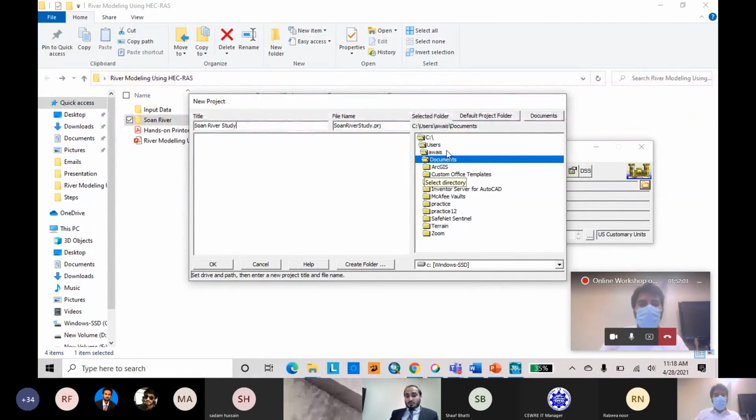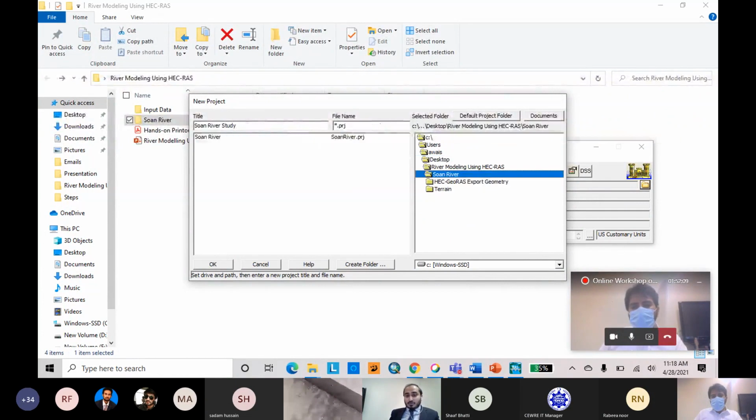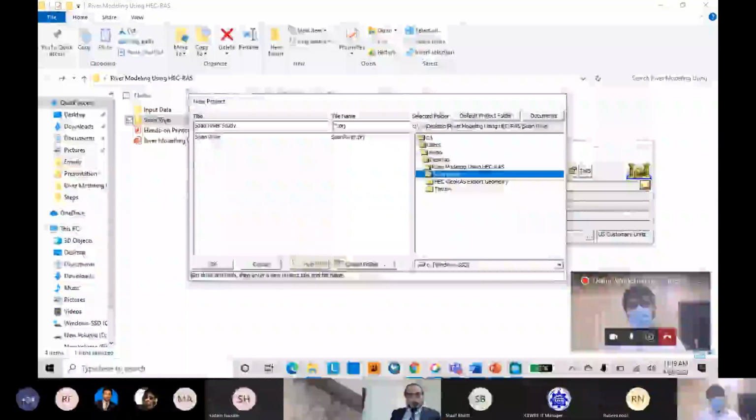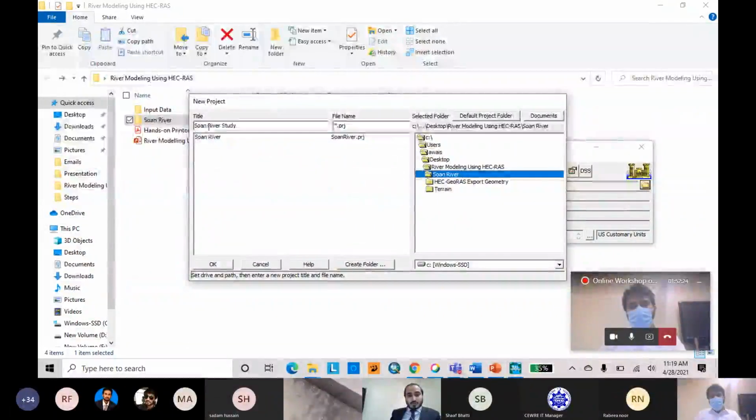This is not my default folder, because we have selected the default folder, so we can just click the default folder and we are there. You do not have to go a long way to reach your folder. This is why we use the default folder project option. I already have Swan River, but I have changed the name to Swan River Study.